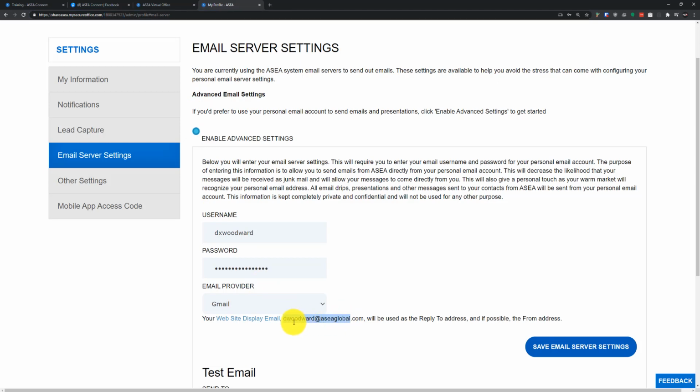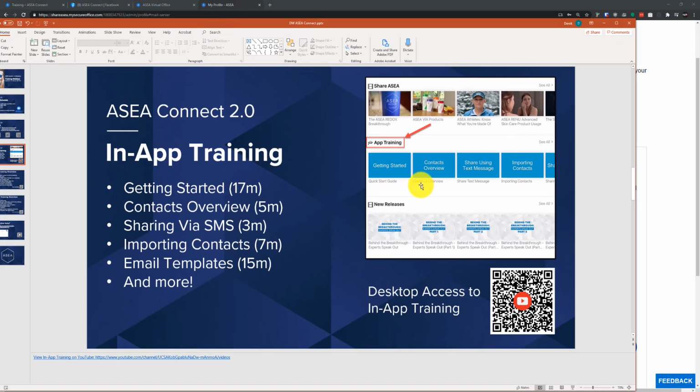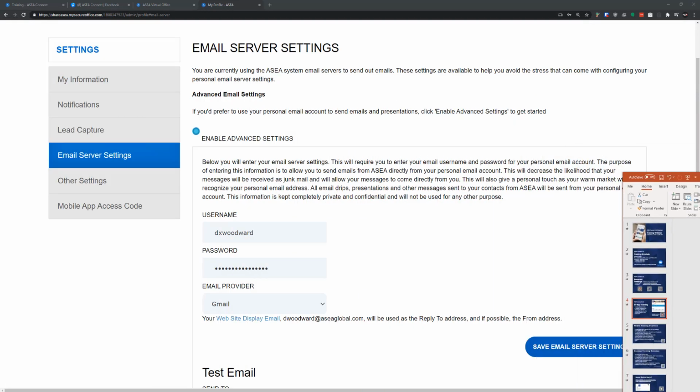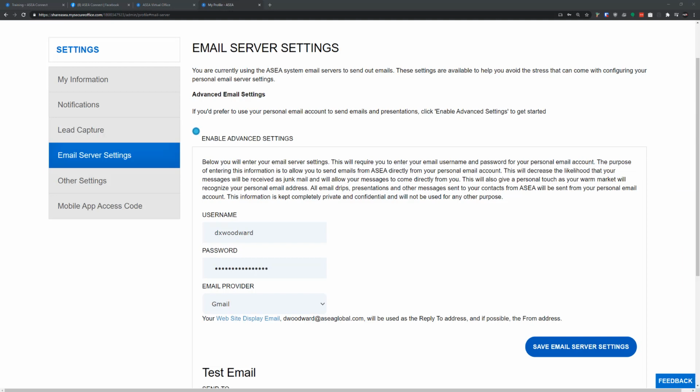If you do not want your emails to come through that way and you want them to be using your personal email address, such as a Gmail, then I recommend popping into our app training section inside the app and learning more about our email server settings that we have here in the app. Inside of our app training, I have one specifically about email server settings that a lot of people have used to better send emails. And so it's a good way to send from your own personal email. I think it's always better to do that, and it's just a little bit easier to go through that process. So if you need help with that, I've helped others with Yahoo and a few other different accounts.